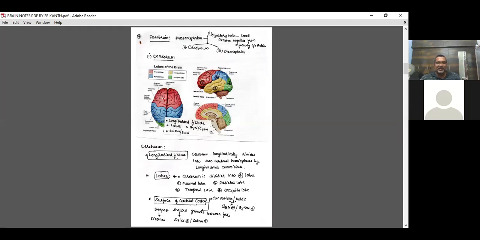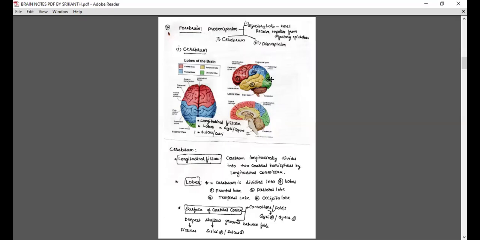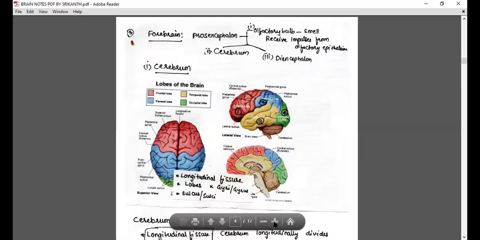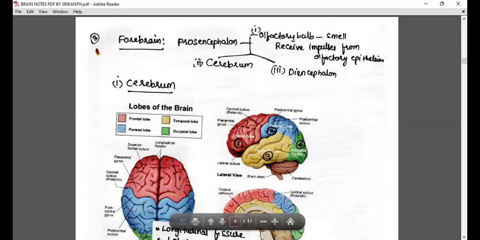Where they get connected, we see a longitudinal fissure. That is what I am showing. Shall we zoom in more? So this is the longitudinal fissure.